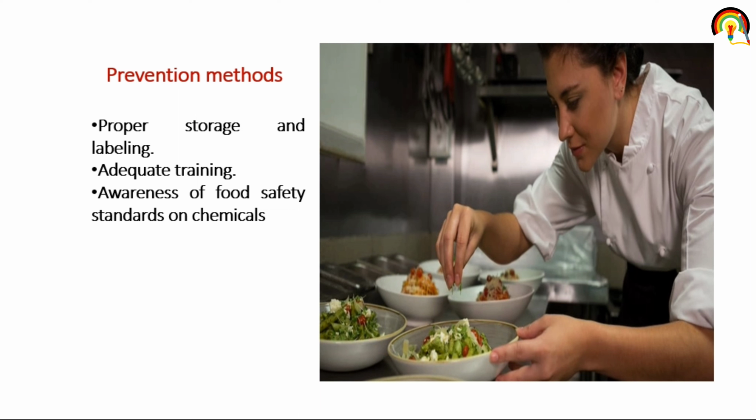So how can we prevent this? First one is proper storage and labeling, and adequate training. When you are making any food, you should be trained in that, so adequate training is necessary, and awareness of food safety standards on chemicals. So these are certain prevention measures that you can take.